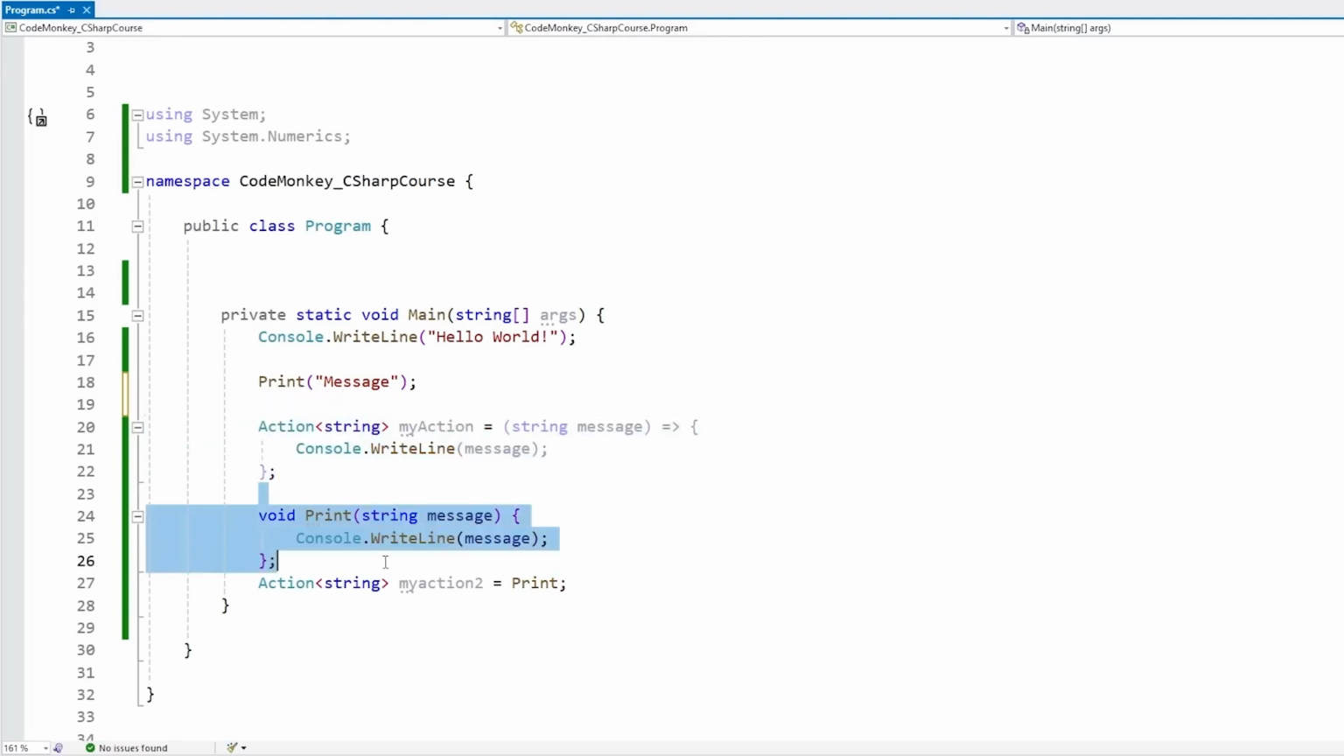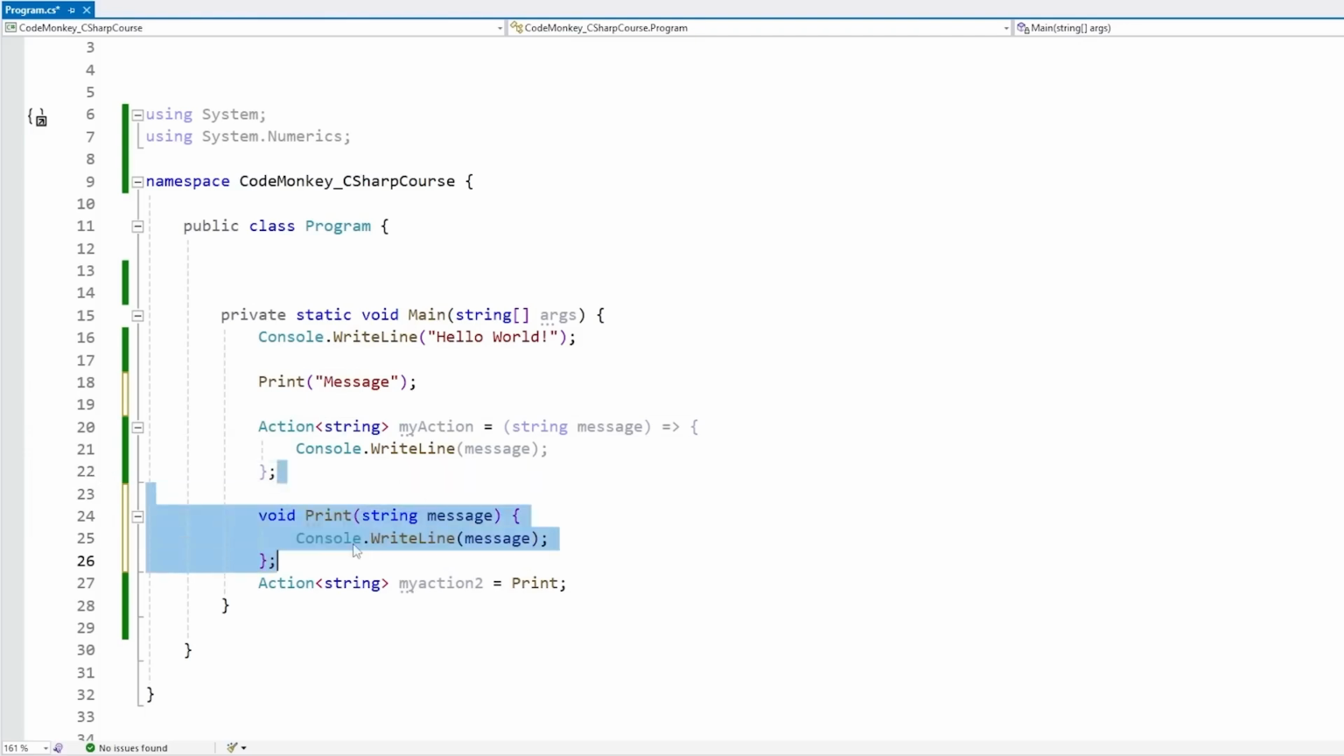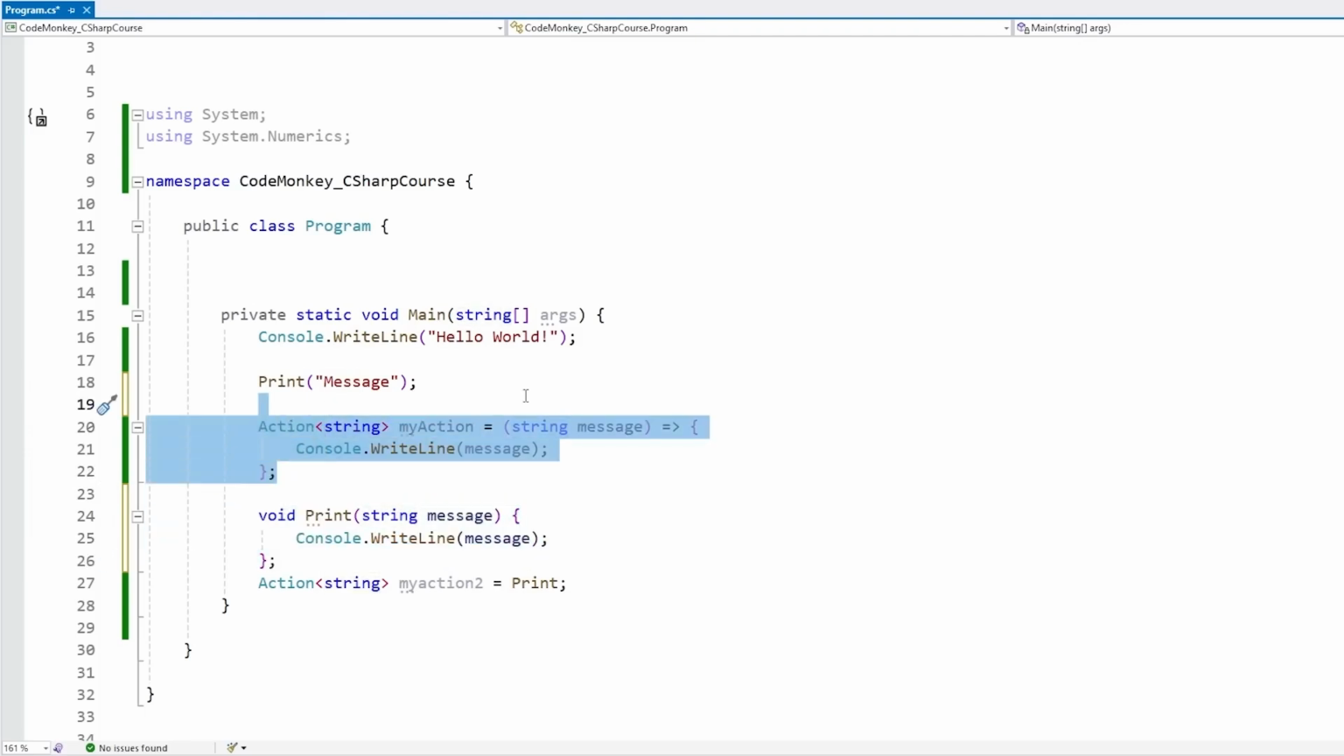Whereas local functions are defined at compile time, so in memory they only exist once. So we could call the main function 100 times, and it would create 100 instances of this lambda, but only one instance of this print function. So in terms of memory, if you're memory limited, then local functions would be a better option than using lambdas.